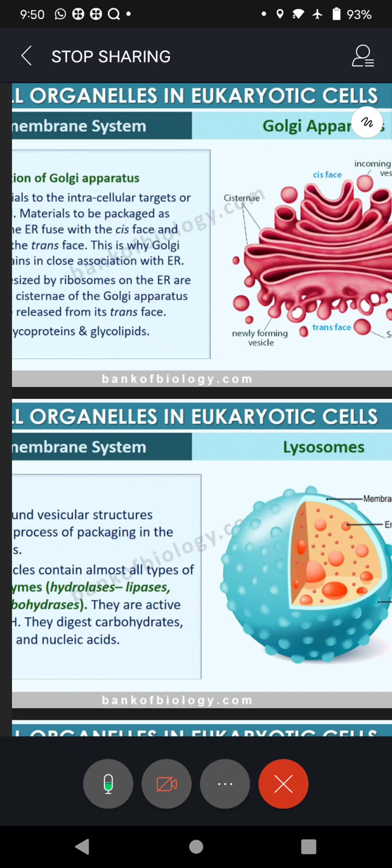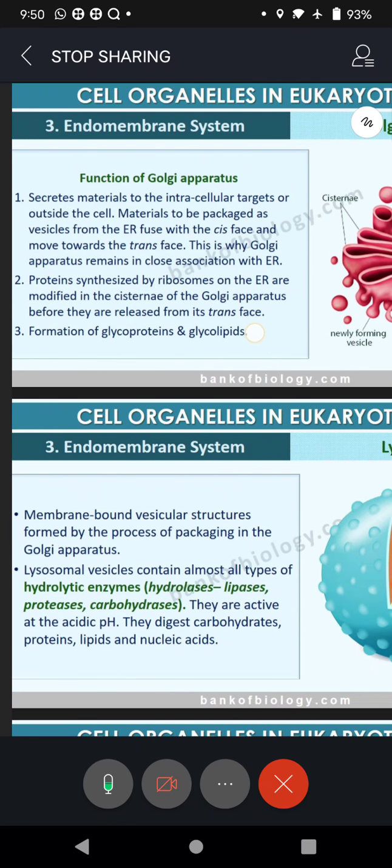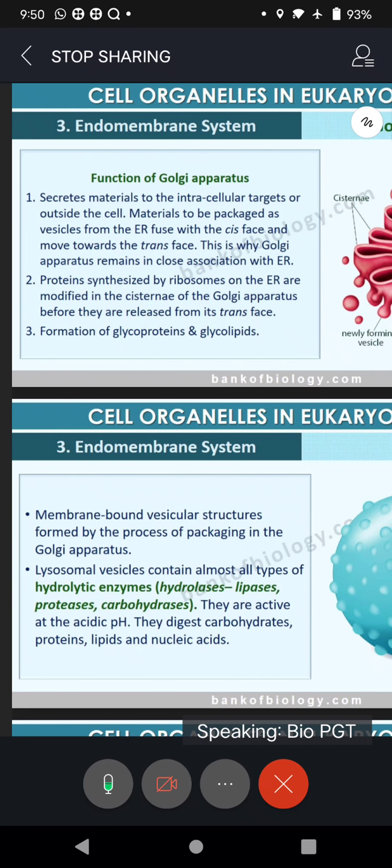And on maturity, these round structures will get cut off from the tube-like structures and form vesicles. So basically, Golgi apparatus is formed out of two structures. So what is the function? It secretes materials to the intracellular targets. Intra means within. So whatever materials in the form of minerals are required inside the cell, this will supply. And it supplies to outside also.